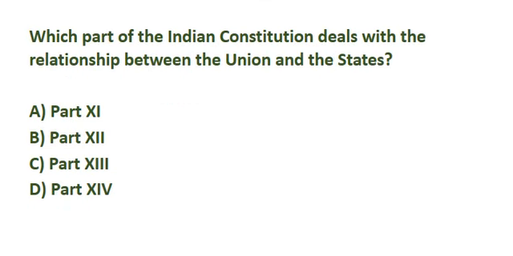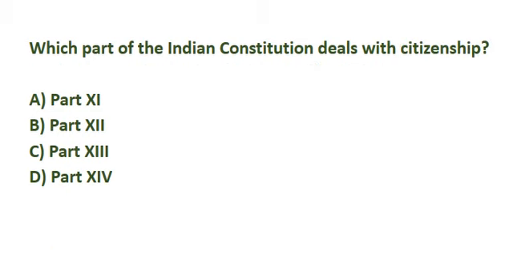Which part of the Indian Constitution deals with the relationship between the Union and the states? Correct answer is option A, Part 11. Which part of the Indian Constitution deals with citizenship? Correct answer is option D, Part 14.